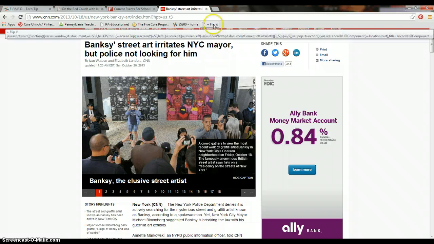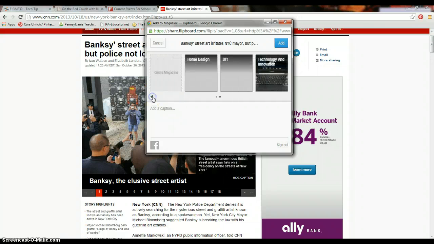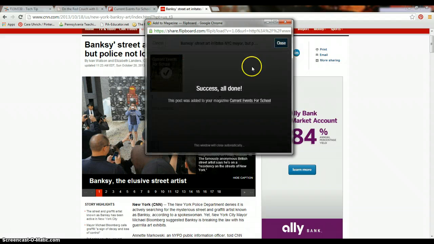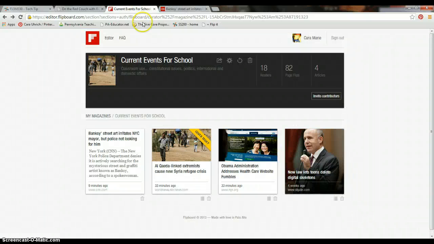By clicking this button here, the Flip It button, which I've already downloaded to my toolbar, we can save this article to our different magazines. Here you can see my different magazines that I've already created, and let's save it to Current Events for School. By clicking the Add button, you've easily added the article to your Flipboard magazine, and now you can take it with you on your different devices everywhere you go. Let's go back and look at what my magazine looks like now that I've added that article. As you can see, it showed up very easily.